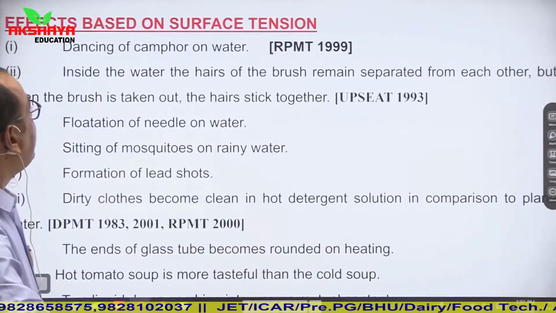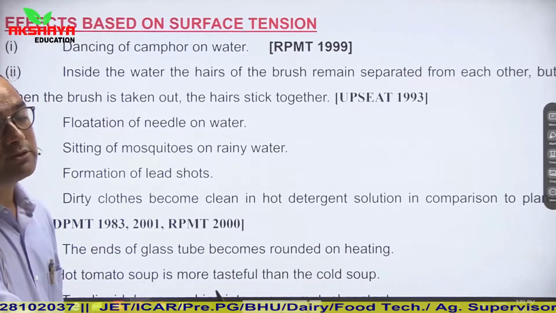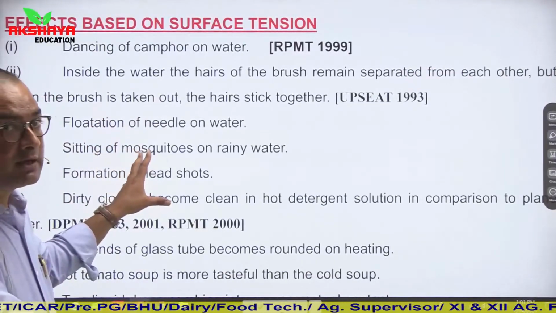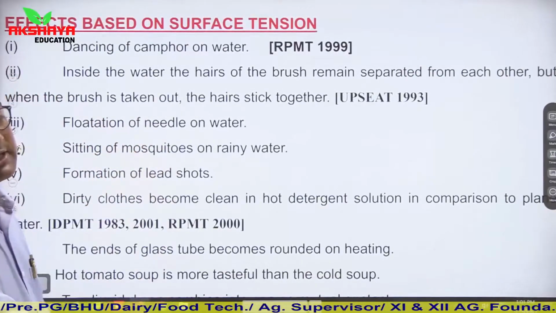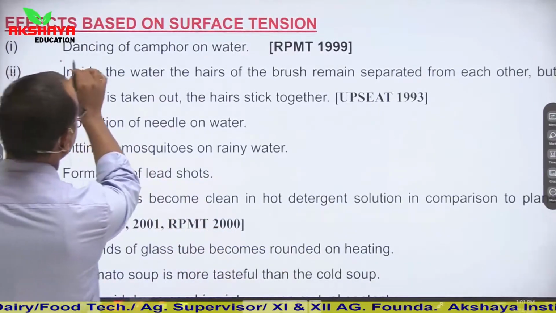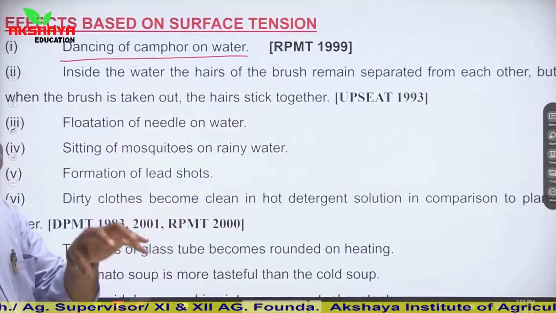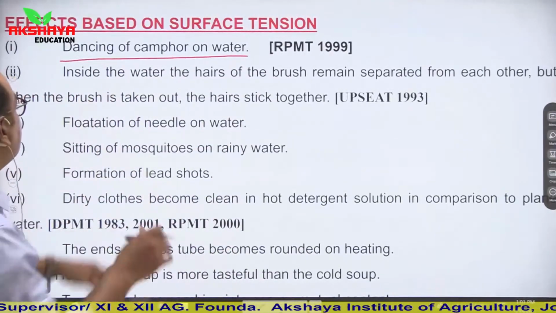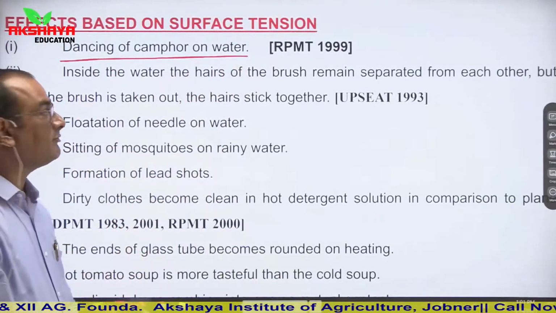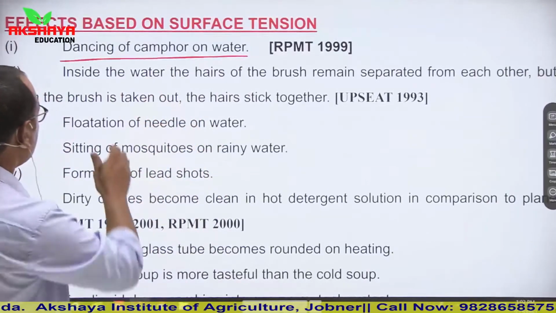Now effects based on surface tension. What are the general effects which are based on surface tension? Most of the effects you have seen in your daily life, so nothing is new. In surface tension, you all know about these effects. First one is dancing of camphor on water. So if you place camphor on the water surface, then it tends to dance. Clear? So dancing of camphor on the water surface is due to surface tension.